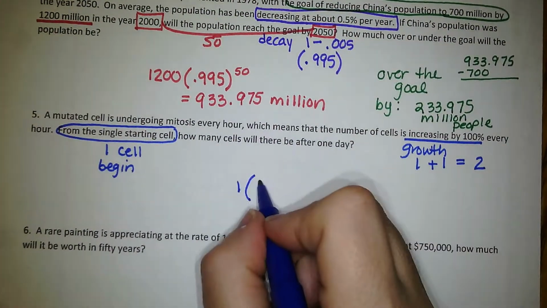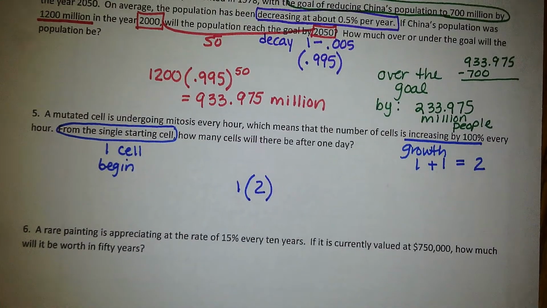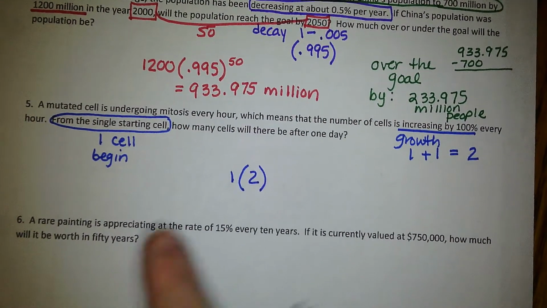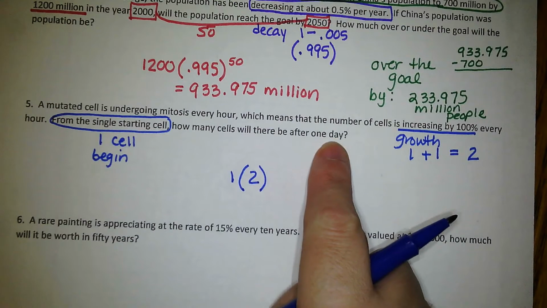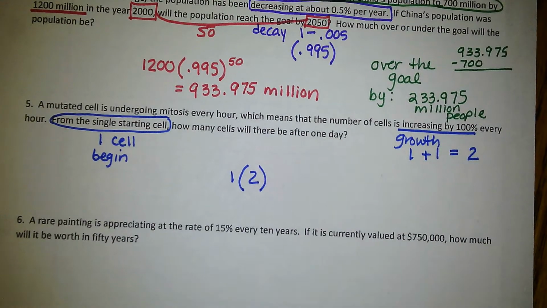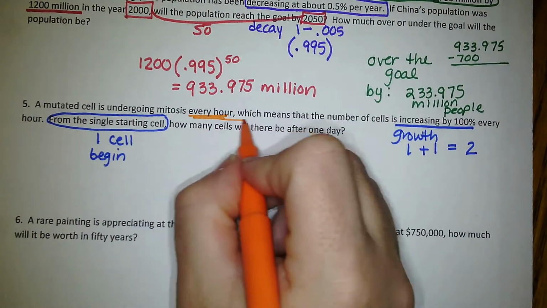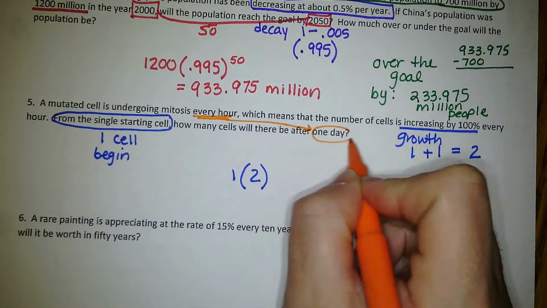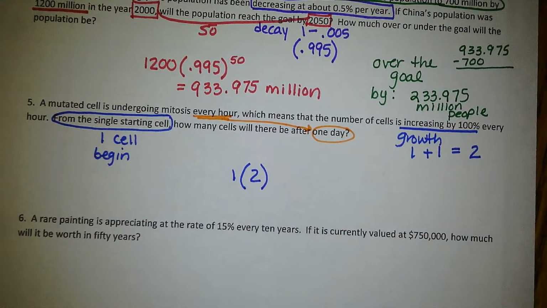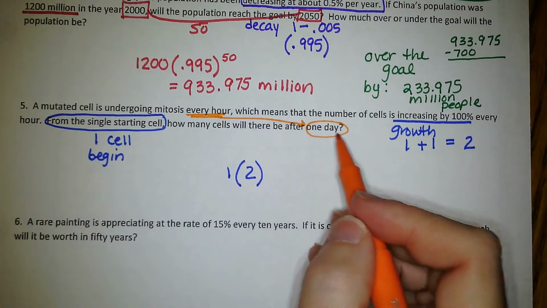And we are doubling because mitosis means we're doubling every hour. How many cells will there be after 1 day? Well, the thing is, how many hours are in a day? Because this is happening every hour and they're asking for 1 day. So we have to do a conversion. There's 24 hours in 1 day.